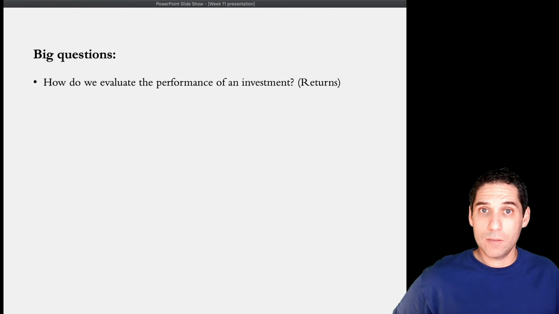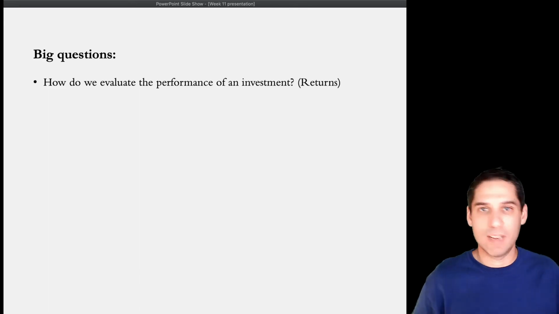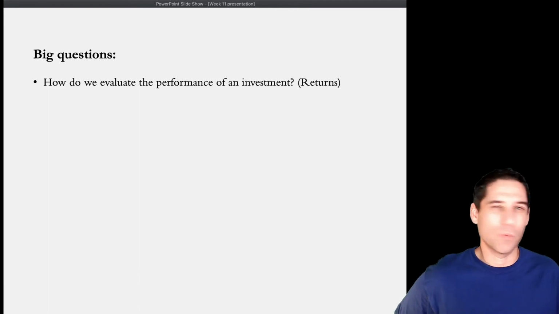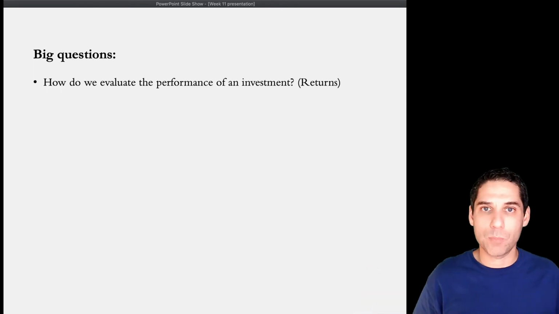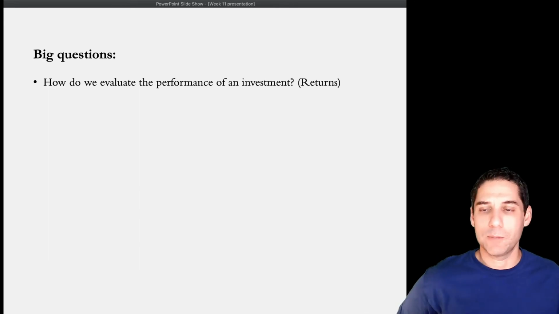We're going to talk about, to start with, how we evaluate the performance of investments, right? And the language of finance is returns. So we're going to talk about returns as our measure of performance in financial investments. So that's going to be important. So we don't really talk about price changes, right? Sometimes financial press talks about price changes, but ultimately what really matters is the return on investment.